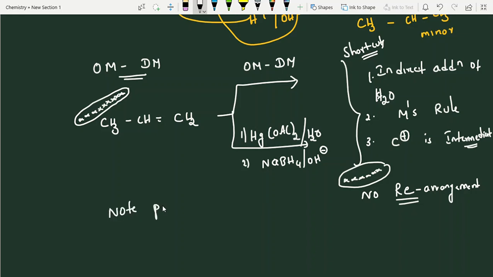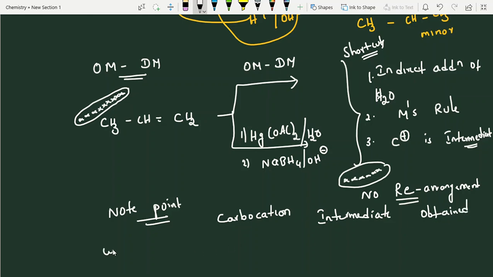Carbocation generated in the mechanism. Carbocation intermediate is obtained, which is unstable.